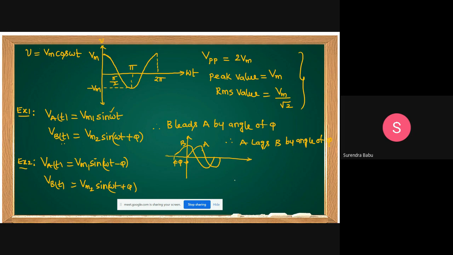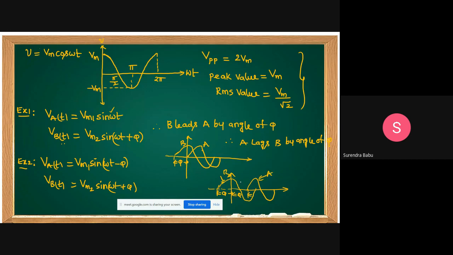It's very simple. I'm representing it like this. One method I want to explain here; any method you can follow. First I'm drawing A: sin(omega t minus pi) means this one. This is pi. What about B? B is sin(omega t plus pi). This is the B waveform, and this is the A waveform.